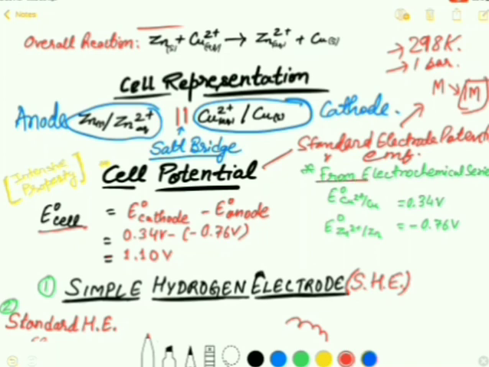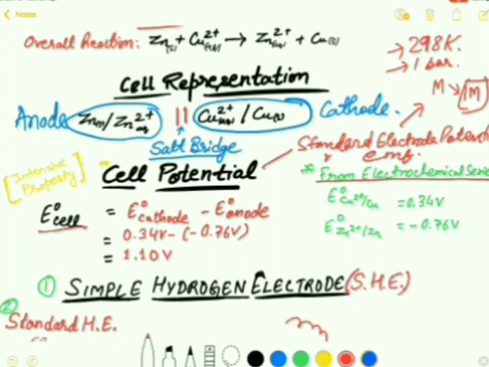We got these values from the electrochemical series, and these values are calculated using the simple hydrogen electrode, which is our next topic. When a particular single electrode is coupled with the simple hydrogen electrode, then we get the value of that particular electrode potential.